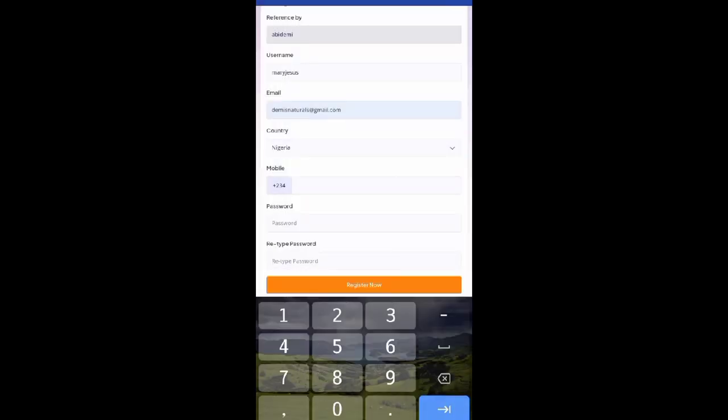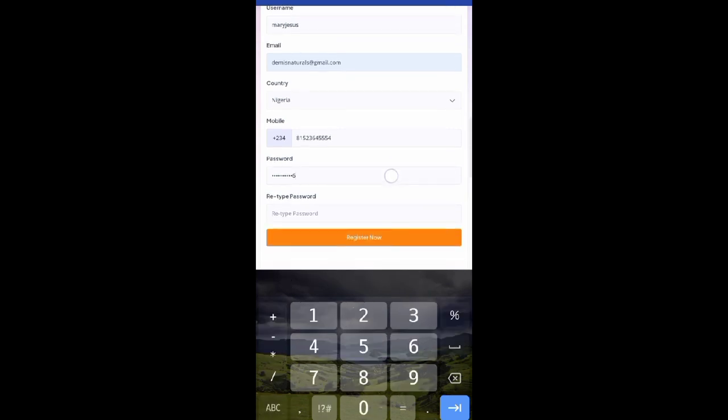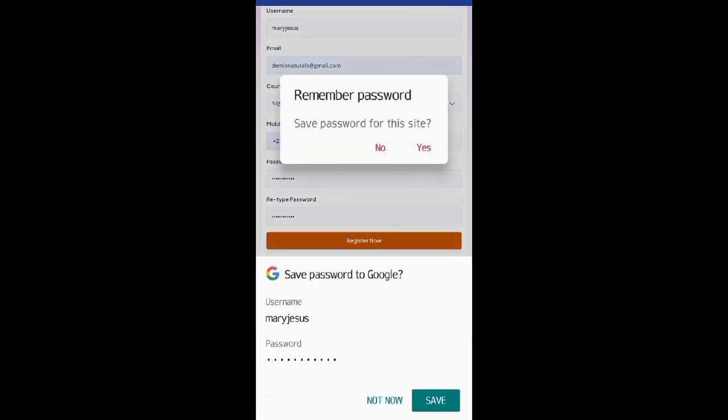I can just put one random phone number. Then I'll put my password, then click on register now.